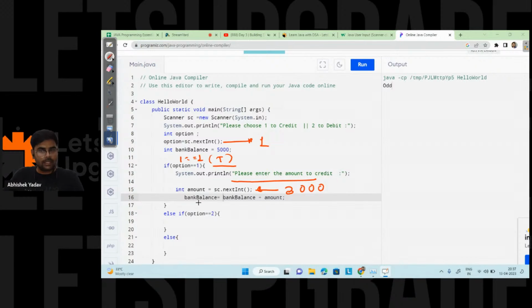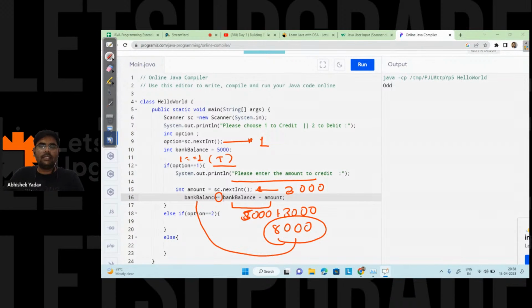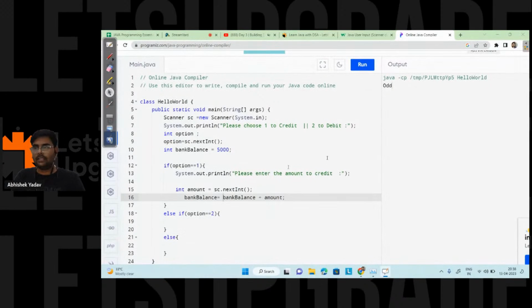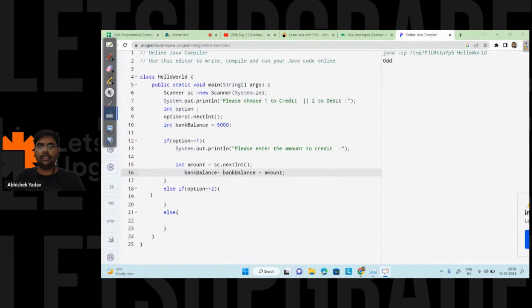So what will happen, you have the assignment operator, that means the right hand side part will get executed first, that is 5,000 plus 3,000 rupees, that is 8,000 rupees. So this 8,000 rupees will get stored in the bank balance, right? So first in the bank balance it is 5,000 rupees, now it is 8,000 rupees, right everyone? Yes or no?